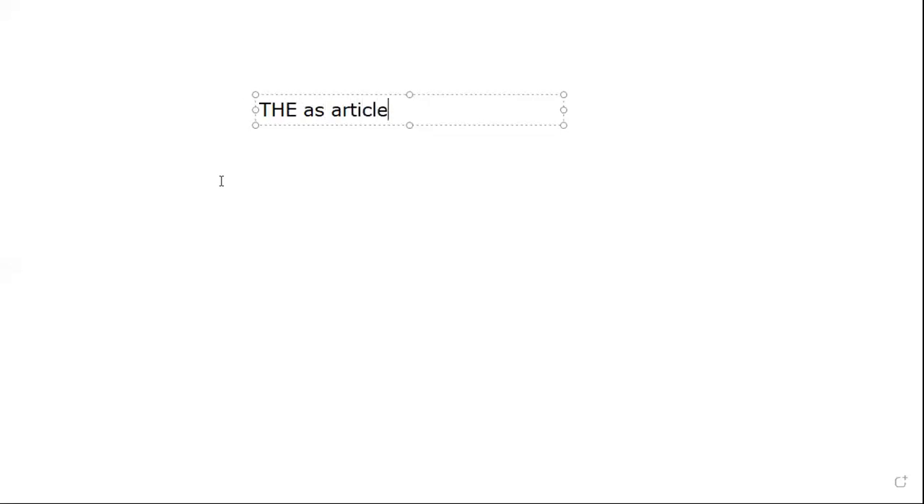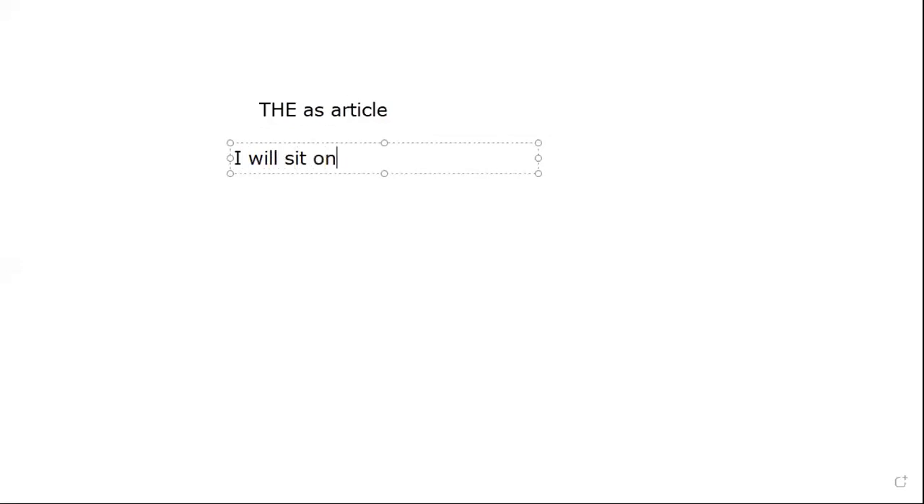Now whenever we use "the" in any sentence, we always mean a specific thing. What is the meaning of using "the"? When we want to mention a specific thing or a particular object, then we use "the".